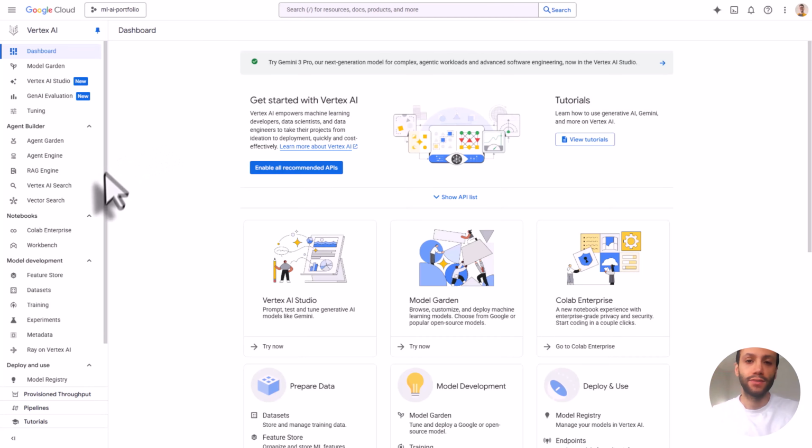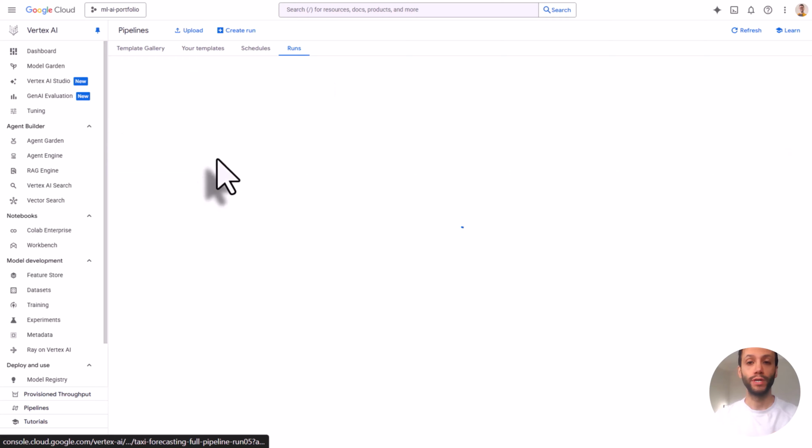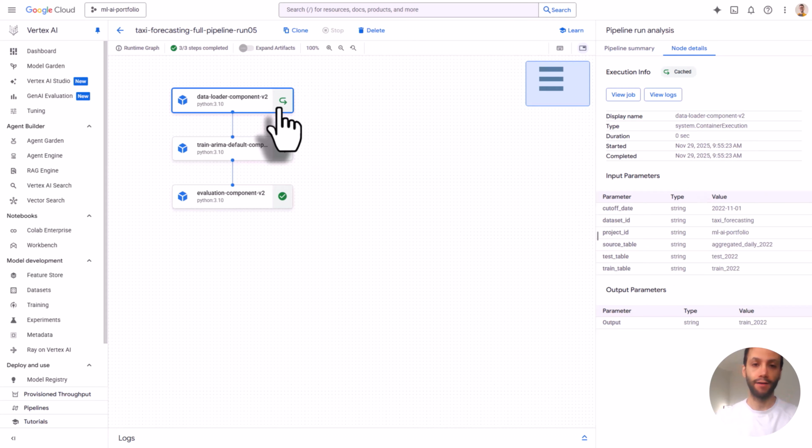Once all individual tasks were validated, the full pipeline was created. This combines every component into one directed acyclic graph, or DAG.